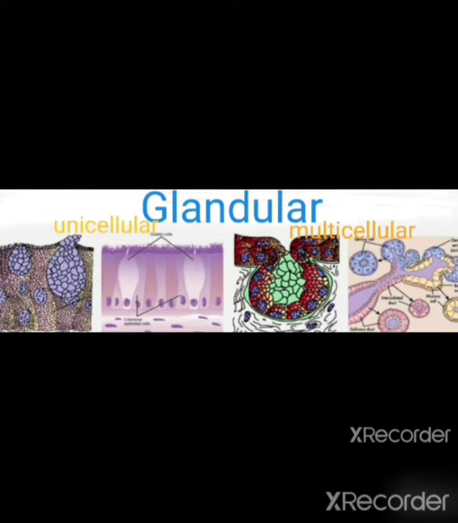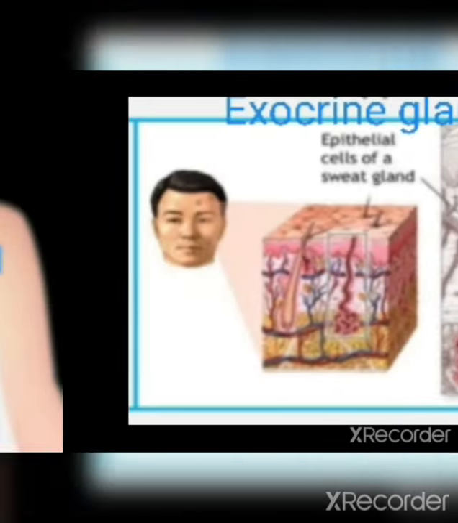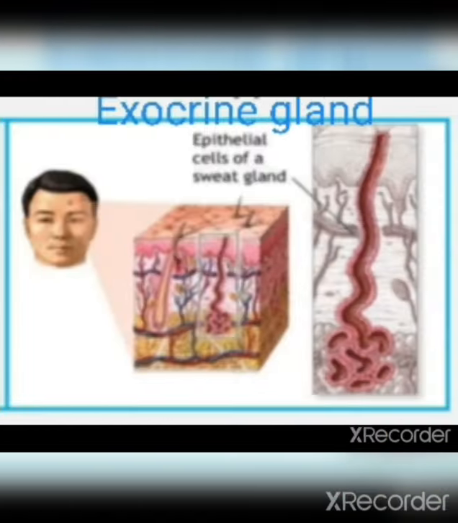What is the difference between endocrine and exocrine glands? Exocrine glands are the glands which conduct their secretions through their ducts or tubes to the site of action.